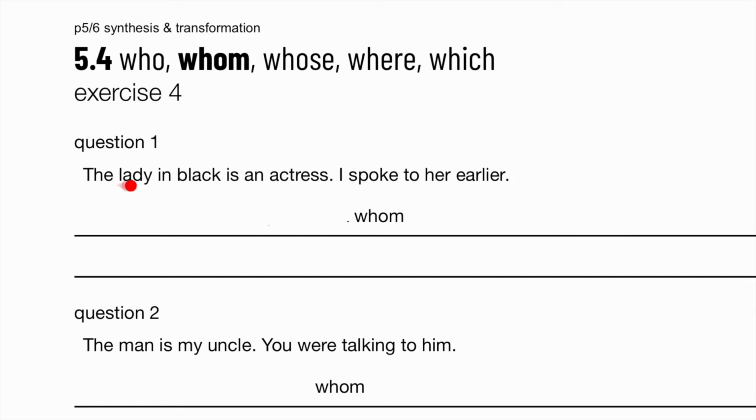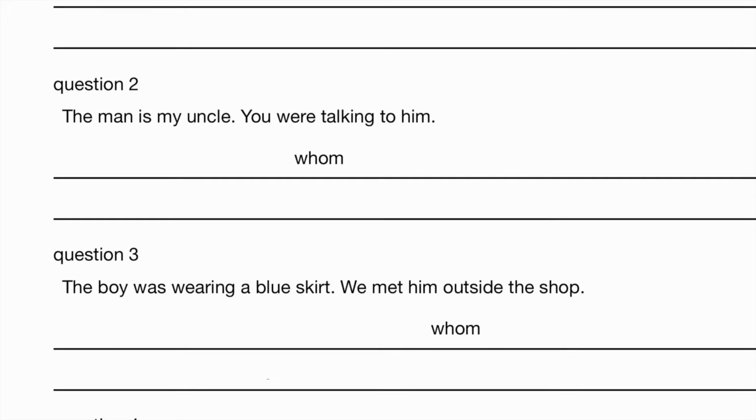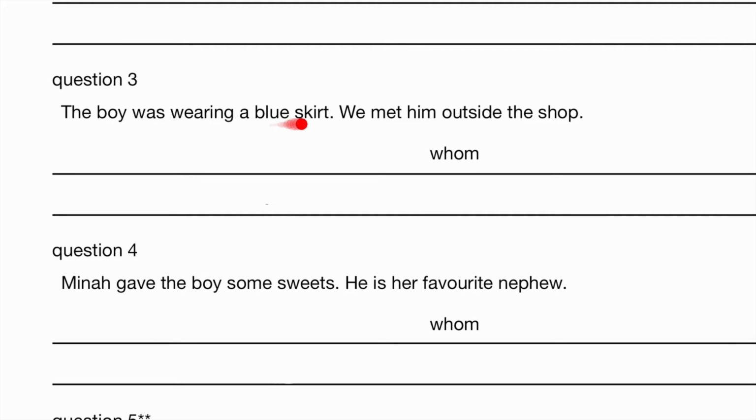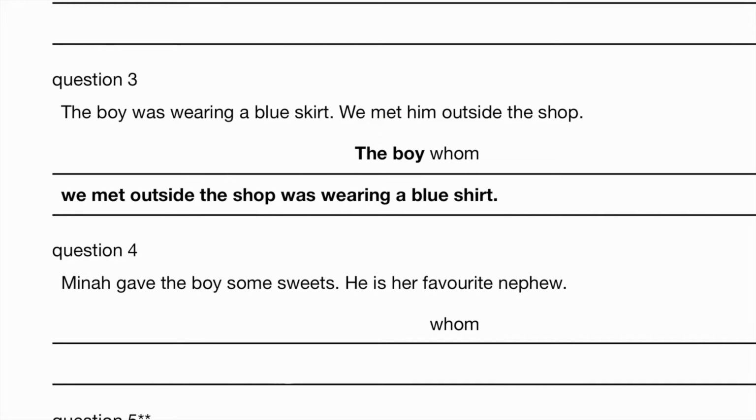Exercise 4. That lady in black is an actress. I spoke to her earlier. That lady in black, whom I spoke to earlier, is an actress. The man is my uncle. You were talking to him. The man whom you were talking to is my uncle. The boy was wearing a blue shirt. You met him outside the shop. The boy whom we met outside the shop was wearing a blue shirt.